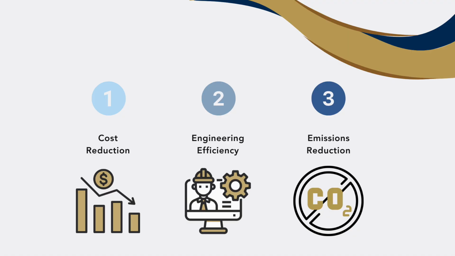To recap on our previous animations, using a smart controller to improve the system's efficiency can provide the following benefits. Cost reduction. By optimizing pump speed, we can lower electricity consumption. Additionally, this can also help to prevent failures that result from overworking the system, which can cause excessive wear and tear on equipment. Enhanced engineering efficiency and emissions reduction. By identifying and automating the actions required to optimize pump speeds, we can increase engineering efficiency and reduce emissions at the same time. Let's take a look at an example of an emissions reduction opportunity via our NextGeneer platform.